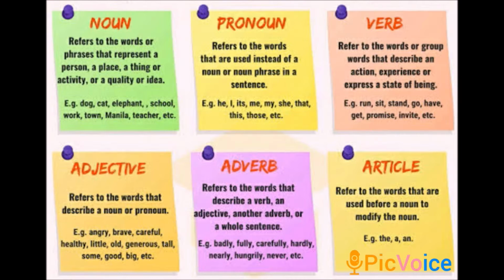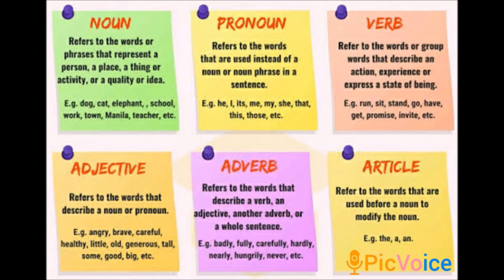The next one is pronoun. Pronoun refers to the words that are used instead of a noun or noun phrase in a sentence. So pronoun is nothing but we use it to replace the noun. For example, he, I, it's, me, my, etc. Okay, so these are all the pronouns which we use instead of the noun. Example, Ram is a boy. Okay, so instead of Ram, I'm going to use the pronoun he. Okay, he is a boy.